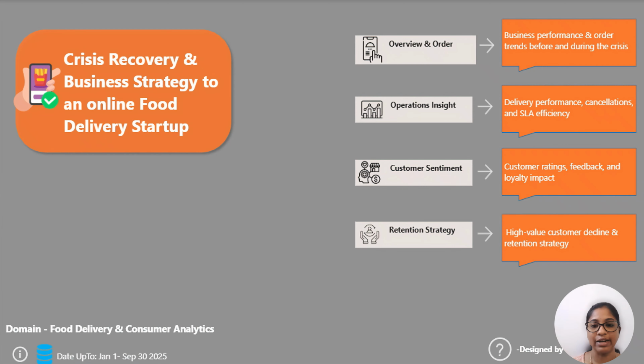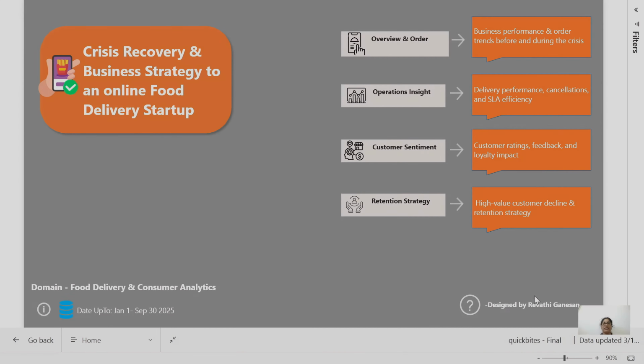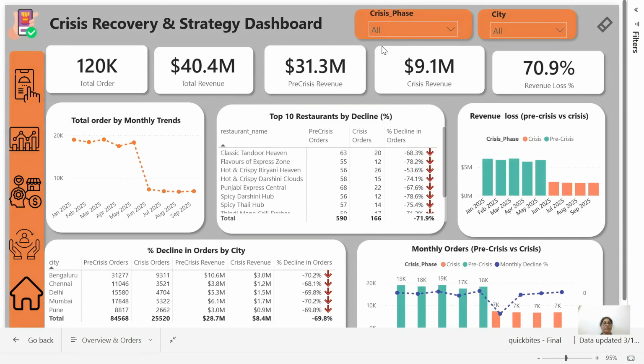Now let's look at this entire design. Let's explore the entire Power BI dashboard. Here I divided it into four sections. The first page of the Power BI dashboard is the overview and orders. This particular page helps to find the business performance and the order overview before the crisis and after the crisis.